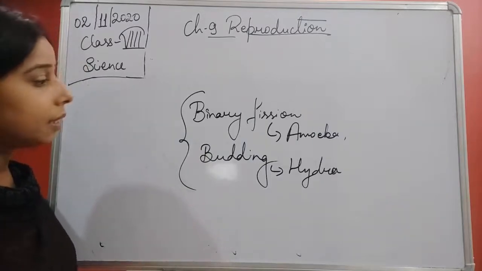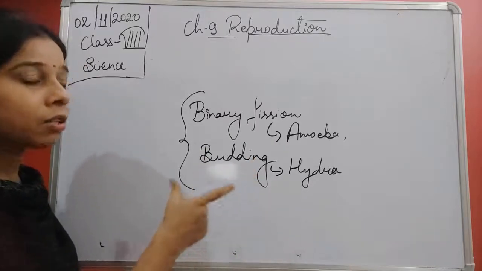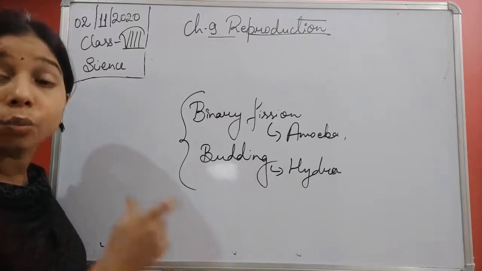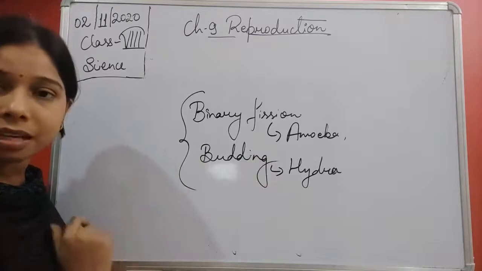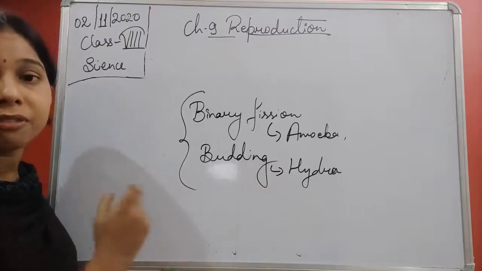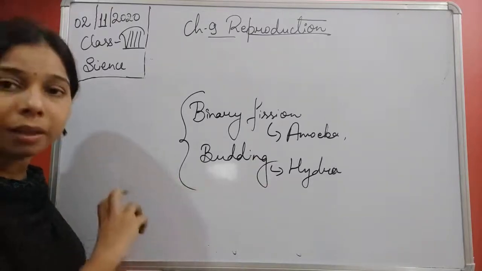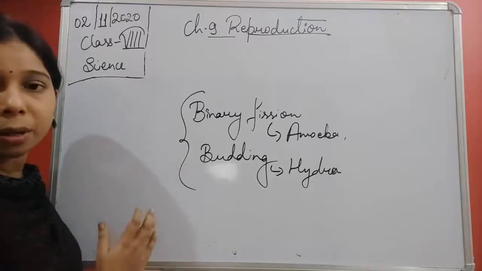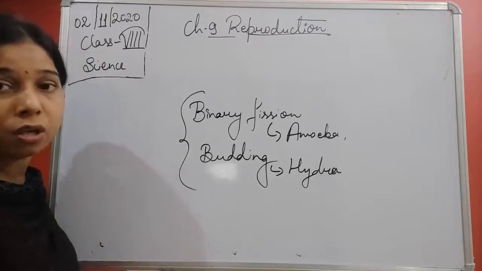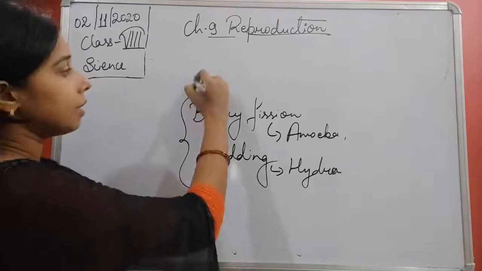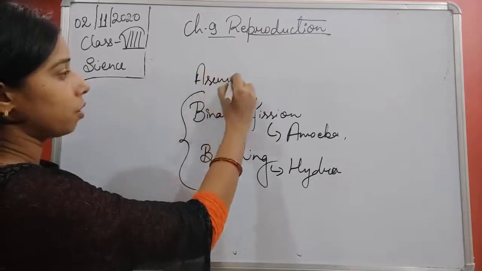We can say that a parent cell is responsible for giving birth without involving the other sex cell, the female or the male. Such a mode of reproduction is known as asexual reproduction.